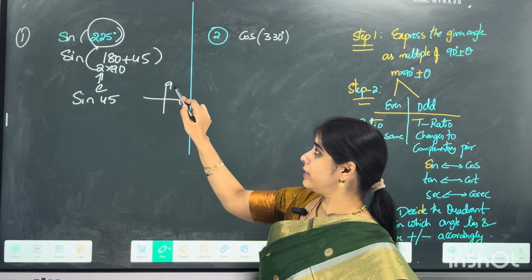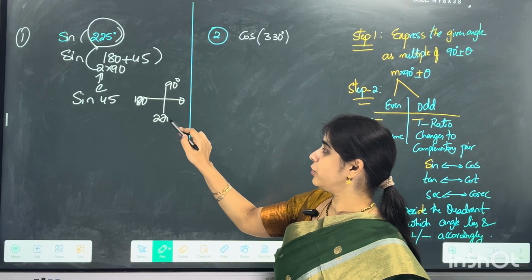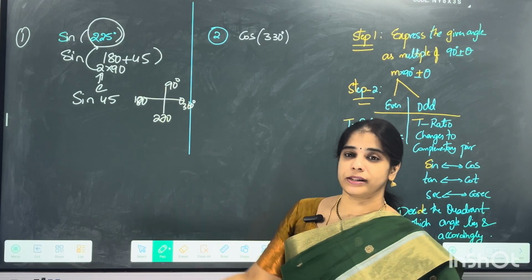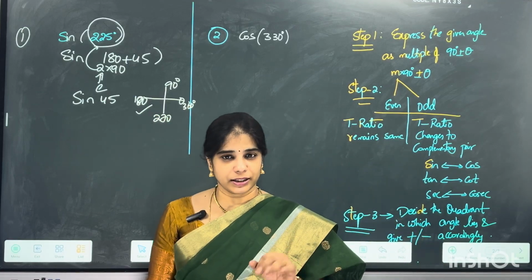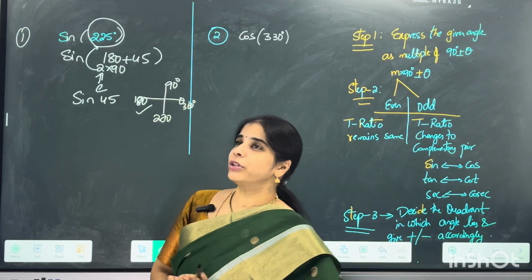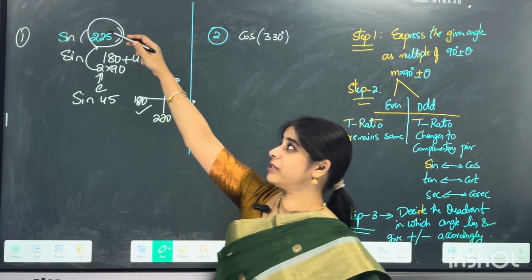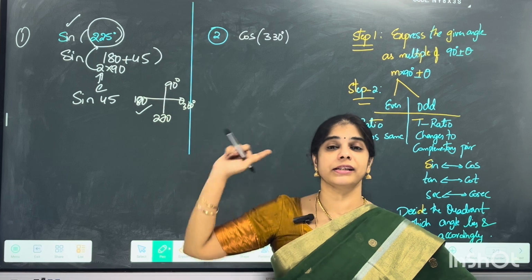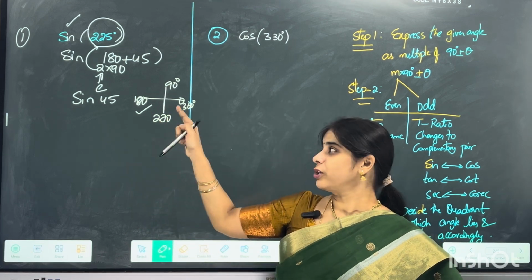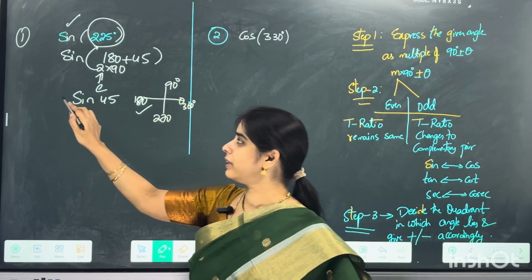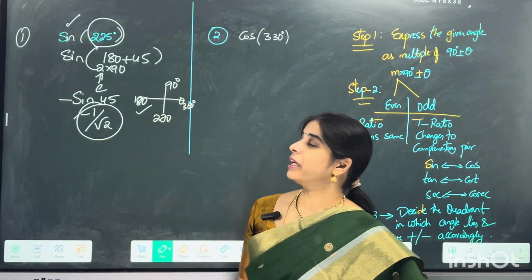See, this is 0 degrees, this is 90 degrees, this is 180 and 270, this is again 360. So 225 will fall in the third quadrant, and in the third quadrant, sine is negative. So take a negative sign. So minus 1 by root 2 will be my answer.